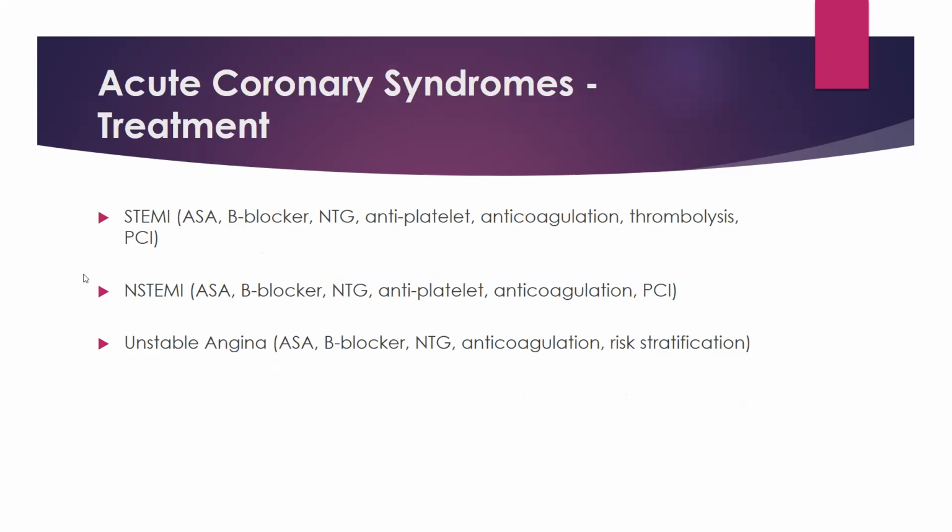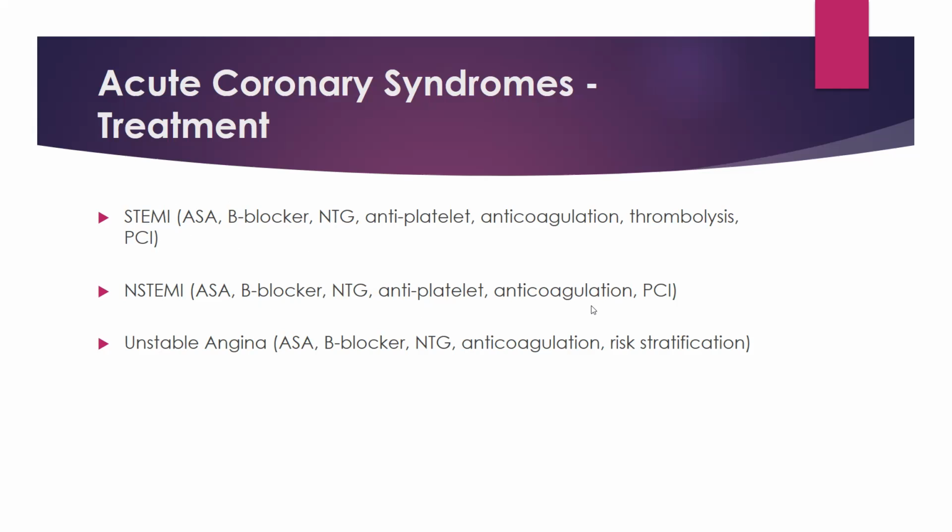So if there is ST elevation MI, the options are aspirin, clopidogrel, beta blockers, nitroglycerin, anticoagulation, and thrombolysis. But in non-ST elevation, the options are aspirin, clopidogrel, beta blocker, nitroglycerin, anticoagulation, but not thrombolysis.